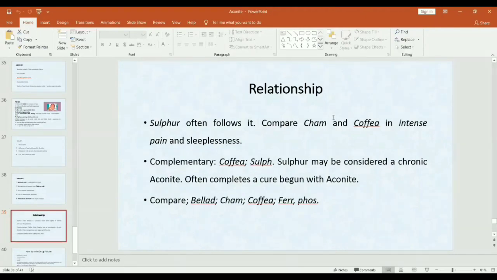Also, it is compared to chamomilla and coffea in pain and sleeplessness. It is complementary to coffea and sulfur. Complementary means which completes the action of previous remedy. Then it is also compared with belladonna, chamomilla, coffea, phosphorus. So here we completed the remedy aconite.